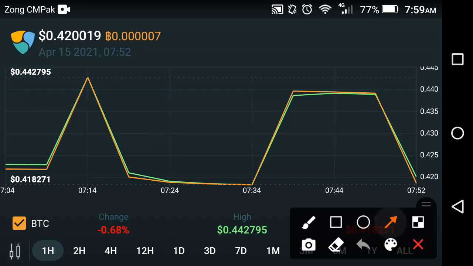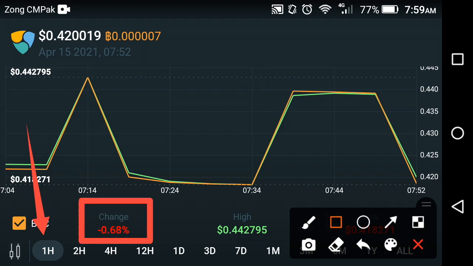As you can see here, the last 1 hour price prediction of the XEM coin shows a negative 0.68% change, and the high price of XEM in the last 1 hour is $0.442795, friends.